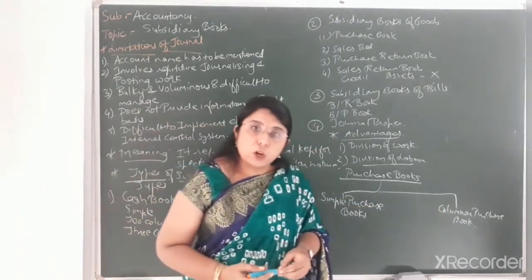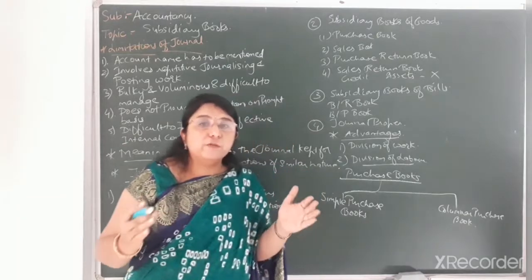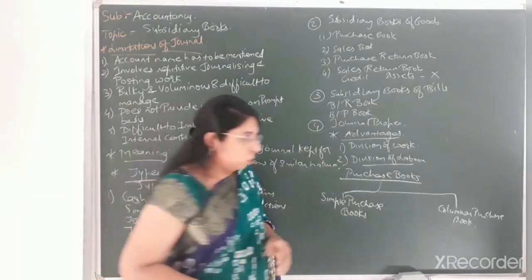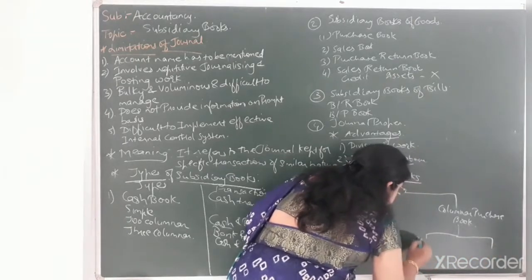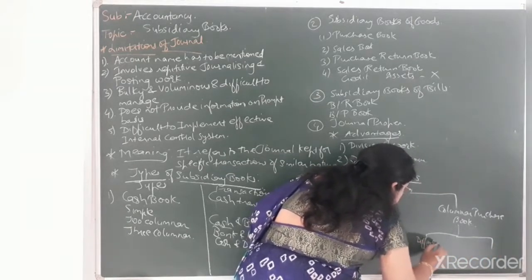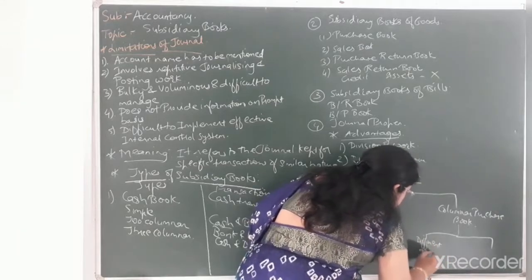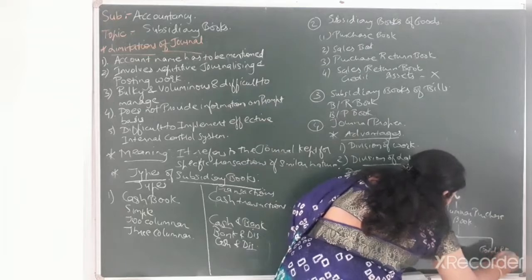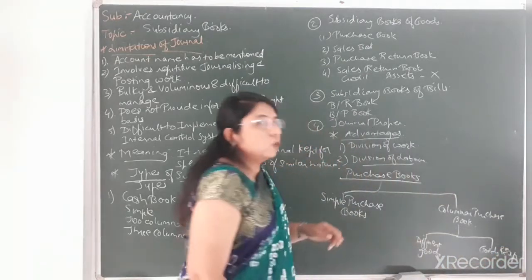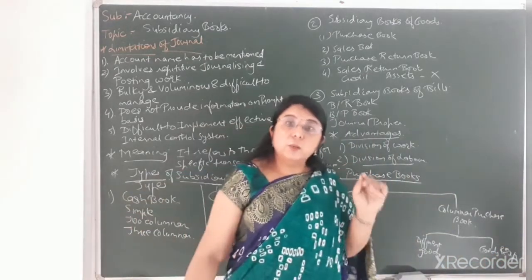Now in case of columnar purchase book also, there are two different types that I'll explain to you with the help of the table. That is different types of goods, and goods and expenses. Okay, so these are the two types of columnar purchase book.